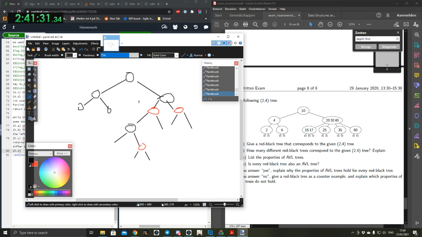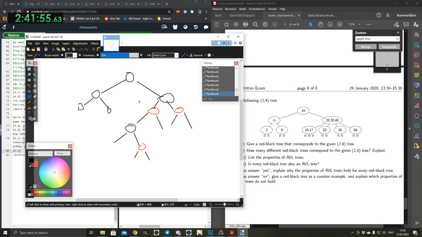Yeah, because you can just do it the other way around. They're asking, is every red black tree also an AVL tree? Like they know they can transform it, but if you have a red black tree, is it per definition an AVL tree? Transformation is a different way of writing. Yeah, but if you write a red black tree in a different way, it's already a different tree. So yeah, it's the same tree.